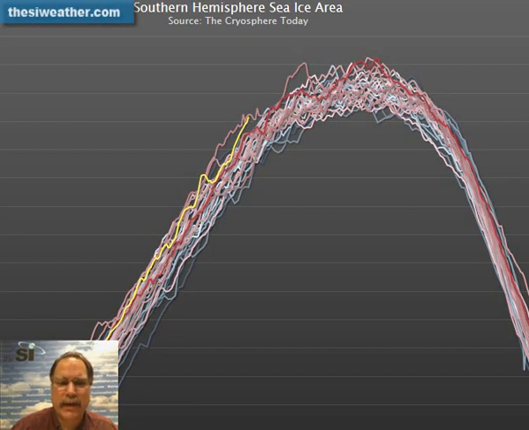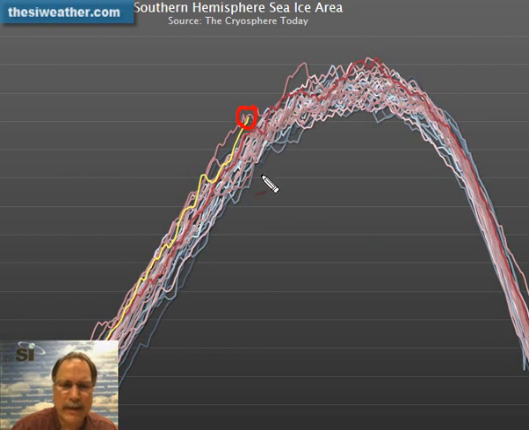Well, how impressive is that sea ice content right now in the Southern Hemisphere? This is another plot available at the University of Illinois Cryosphere website. And indeed, it's almost at a record high for the date. This is a whole bunch of lines you see here in terms of Southern Hemisphere sea ice going all the way back to 1979. The current 2013 position is right here at the end of this yellow line.